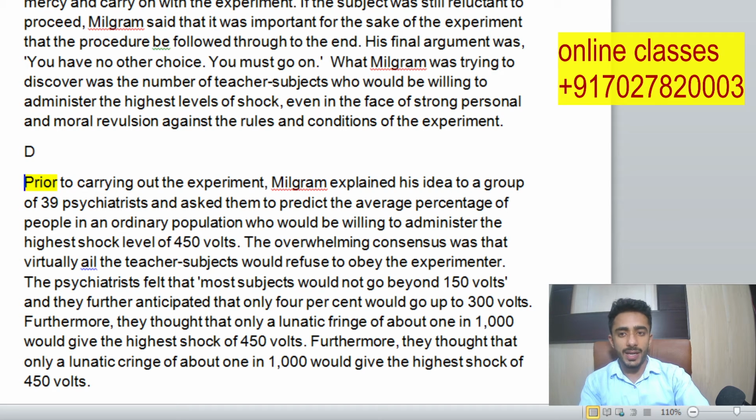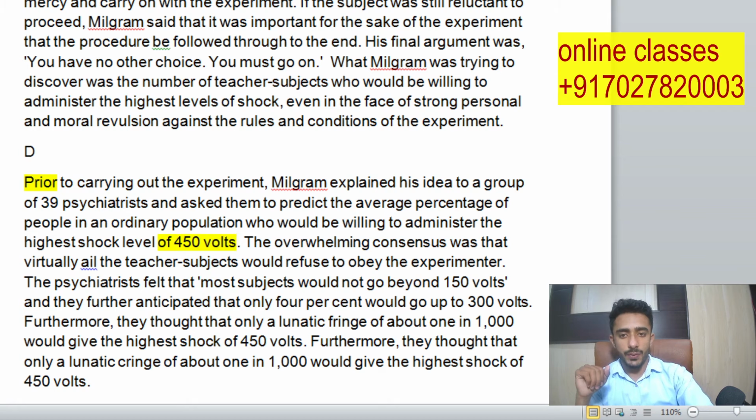Milgram explained the idea to a group of 39 psychiatrists, and now we have to go through what they predicted and what kind of results there were. So, predict the average percentage of people in the ordinary population. They had to make a prediction about the experiment: how many people would go to the 450 volts.